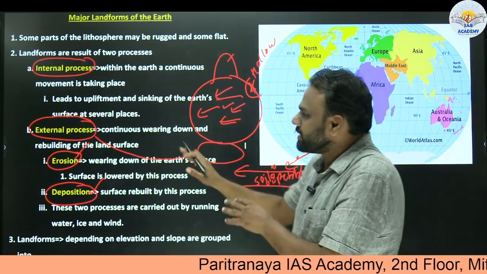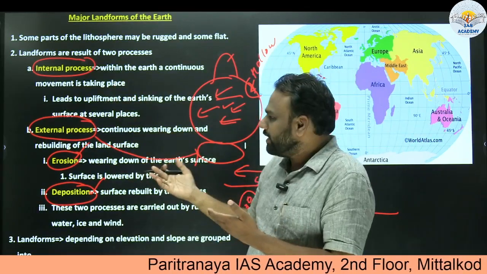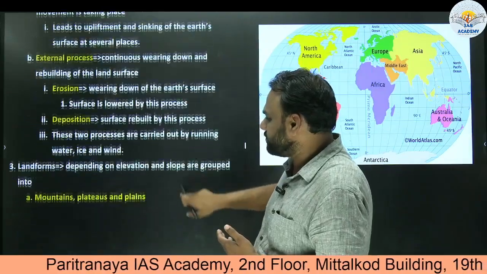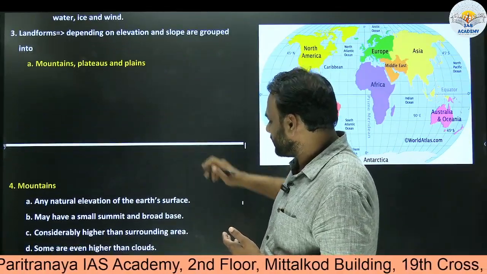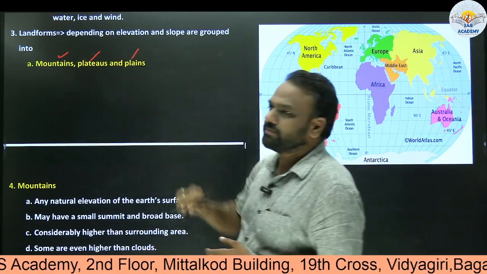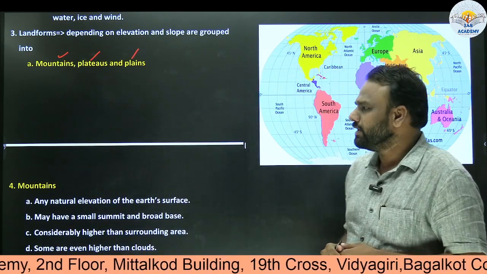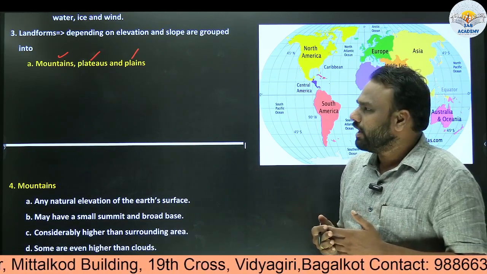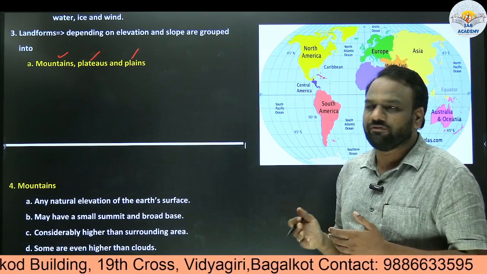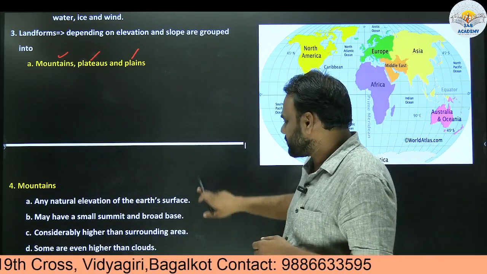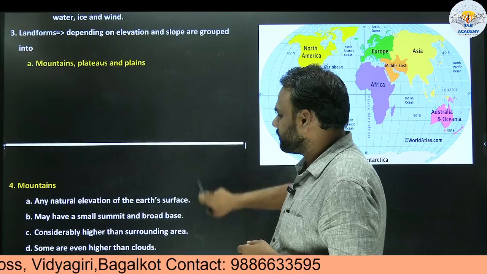So these external processes and internal processes together lead to different types of landforms. So which are the different types of landforms? The three important types of landforms are mountains, plateaus and plains. Next we shall see in detail the difference between mountains, plateaus and plains, and also their benefits. First we shall begin with mountains.